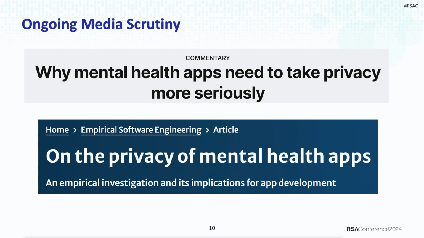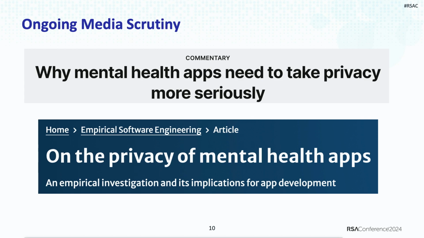And last but not the least, we have ongoing media scrutiny all the time. These are just the 2 headlines that I took from Google, why mental health apps need to take privacy more seriously. And then the second one is a research paper on the privacy of mental health apps. There are thousands and thousands of studies going on all the time, and our friends at media are keeping us on our toes in making sure that we are doing the right thing for consumers.